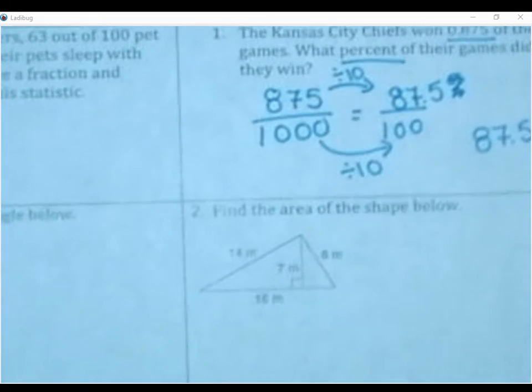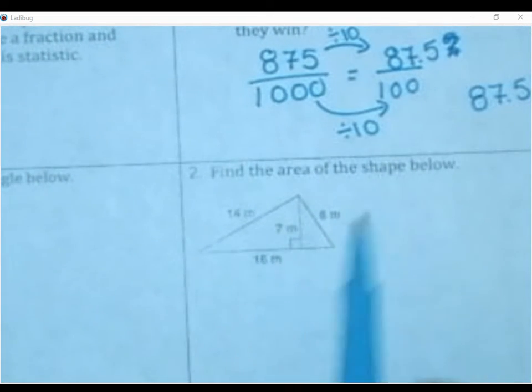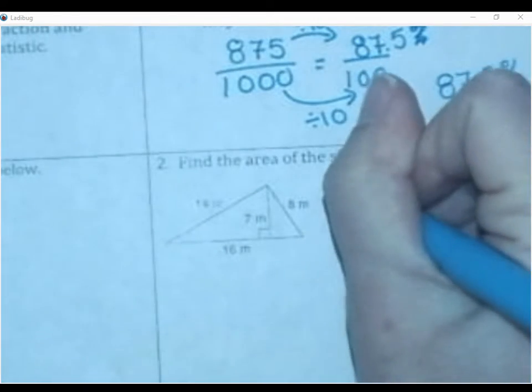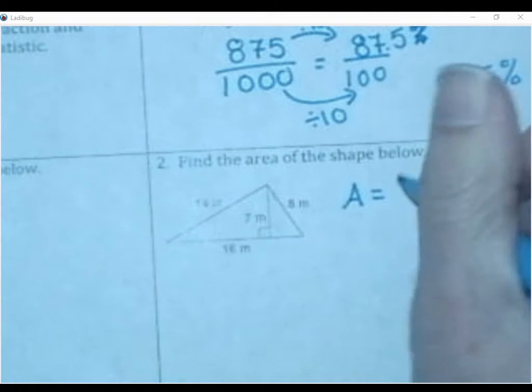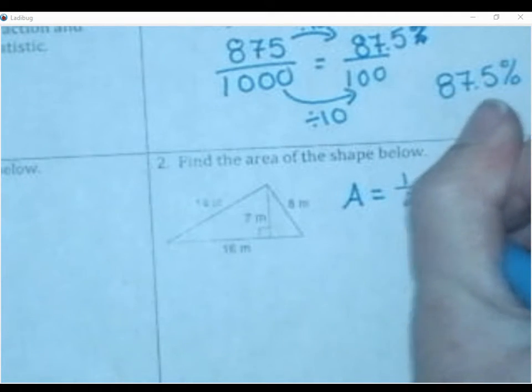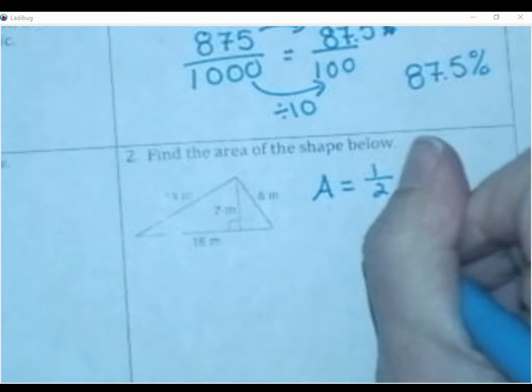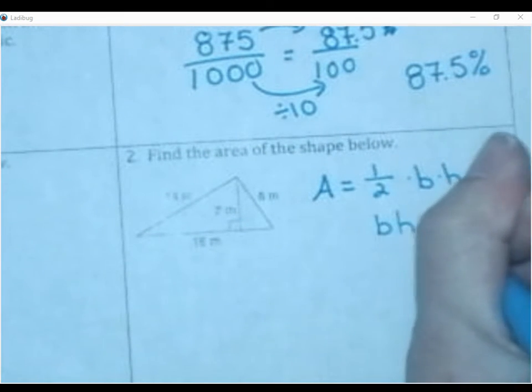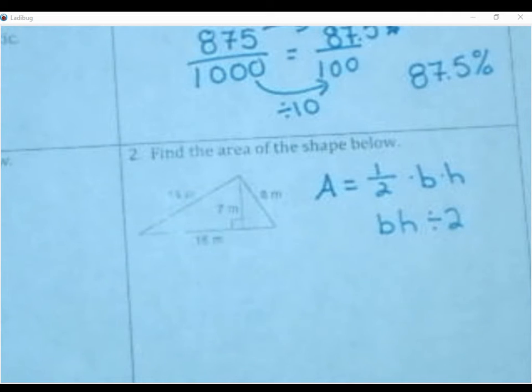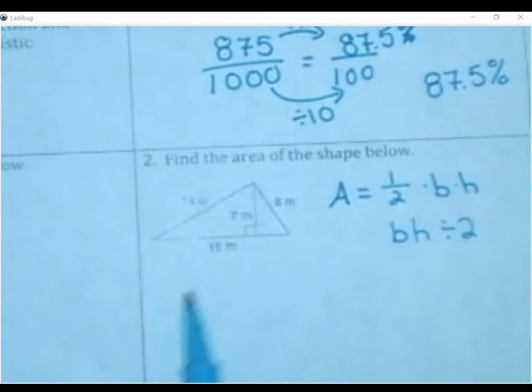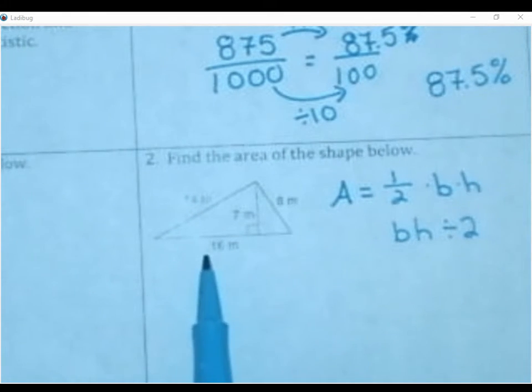Okay, the next question we have is an area of a triangle. At this point, you should know that the area of a triangle formula is a half times your base times your height. Or, remember, there was two, base times height divided by 2. Either of those formulas work. They mean the same thing. So I know it's kind of blurry, but you should have your paper in front of you.